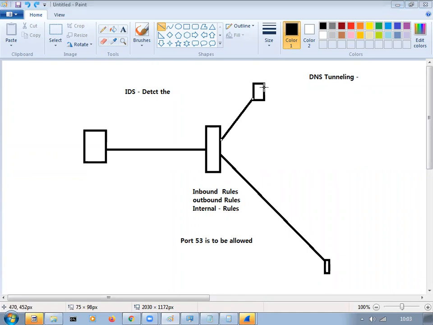Okay, so now I will tell what are the problems we have here. Guys, what things could we have done to actually detect this issue? Few things, if we had done them, definitely we would have detected the tunneling.